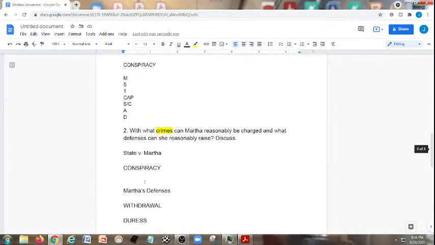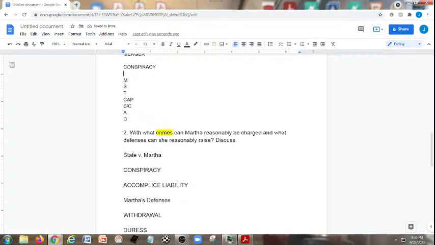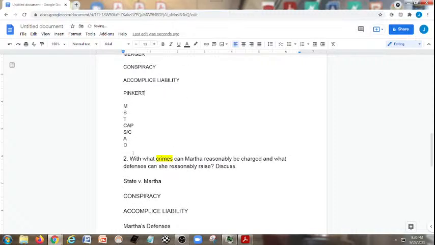So we want to make sure that in Martha's situation, we're also bringing up the additional crime of accomplice liability. And we also want to make sure that we don't forget too that both of these people are working as accomplices as well. So we want to throw that in, okay? And then Pinkerton's rule for both down here. Excellent. Okay.